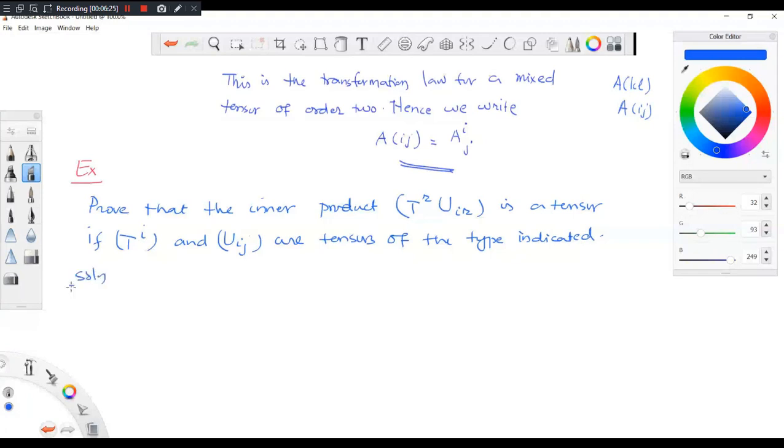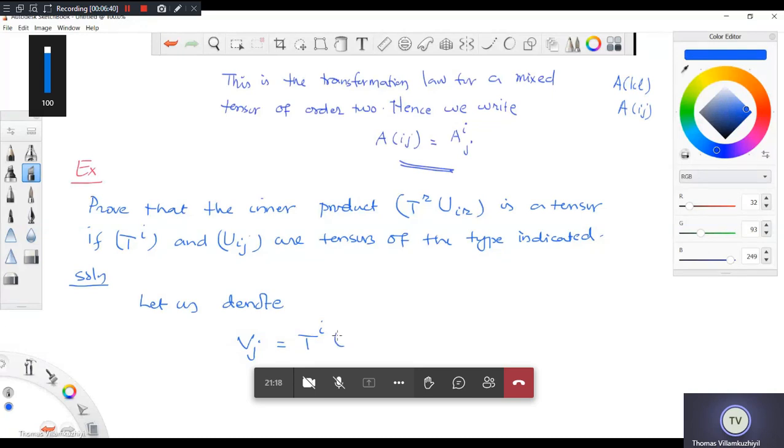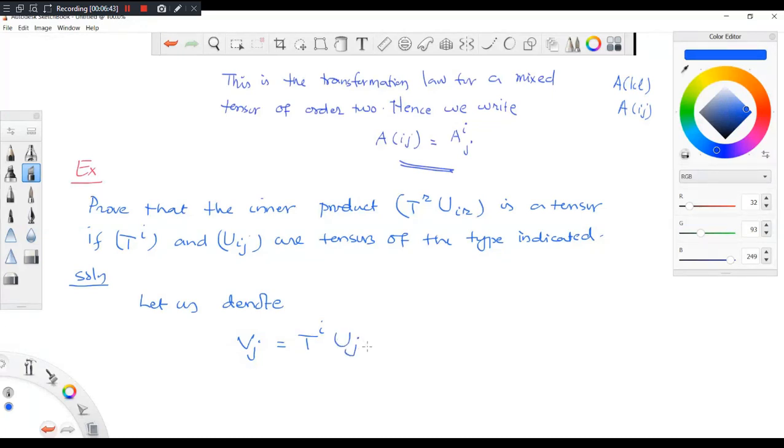Okay, so let me start like this. Let us denote Vj is equal to Ti Uji. Either way, these two are equal.